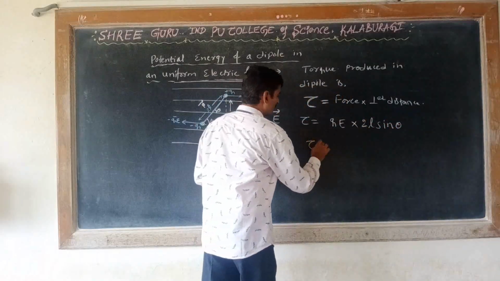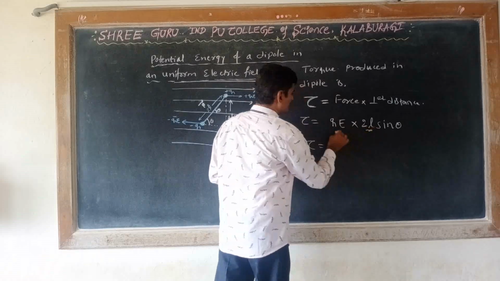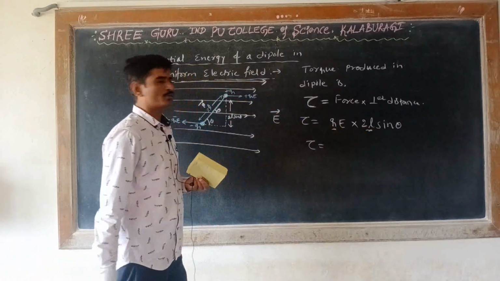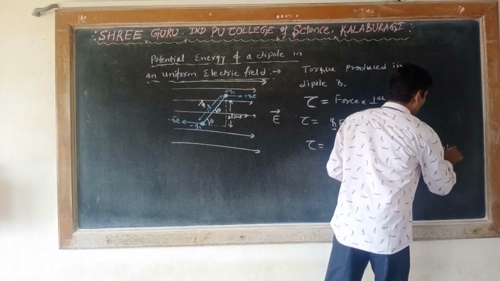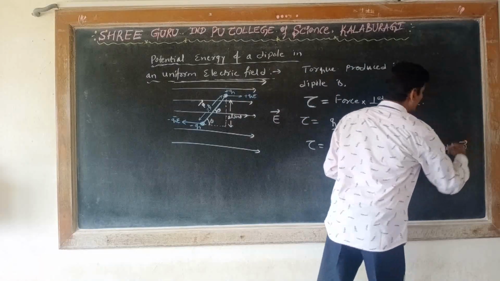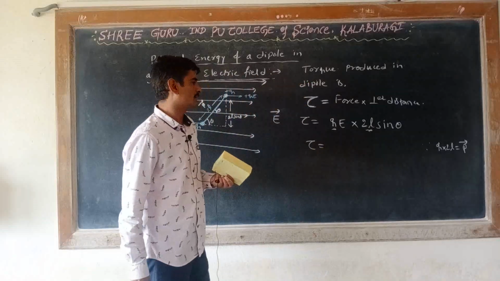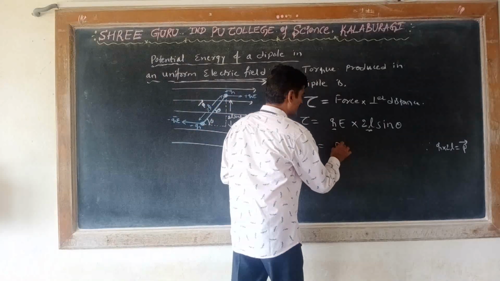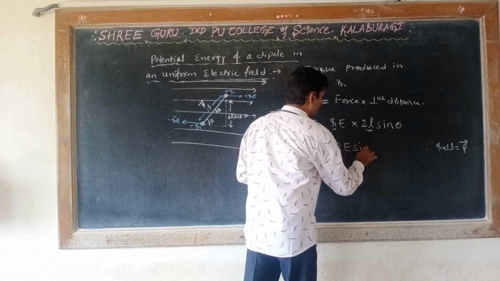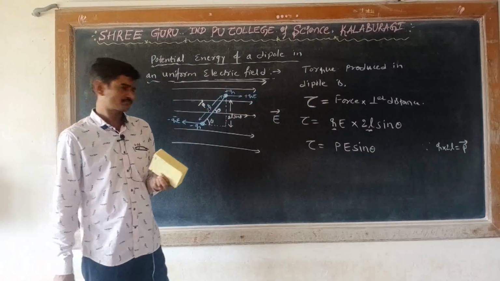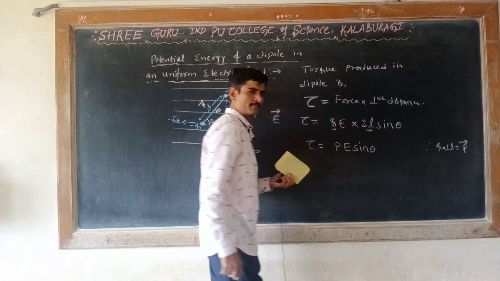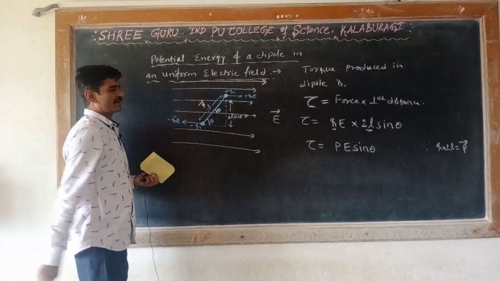So now tau is equal to Q into 2L, which we already know is called the dipole moment. Therefore this formula can be written as P E sin theta. So this is the torque acting on the dipole.